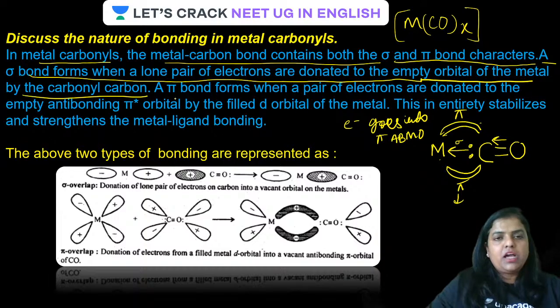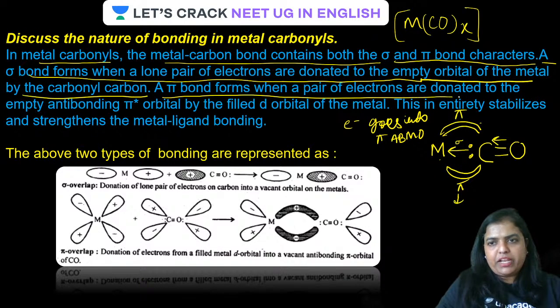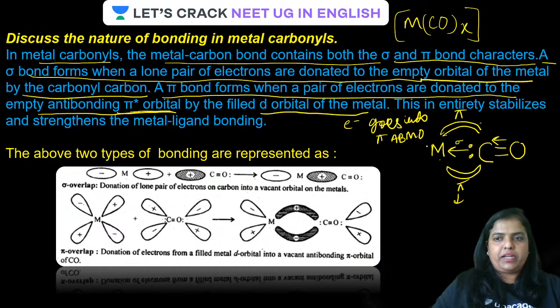Just now we had seen a pi bond forms when a pair of electrons are donated to the empty anti-bonding molecular orbital of the carbon by the filled d orbital of the metal. This is from the filled d orbital of the metal, so it is a type of d pi p pi.